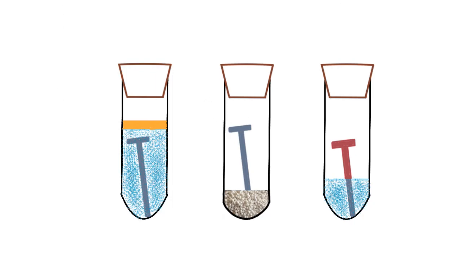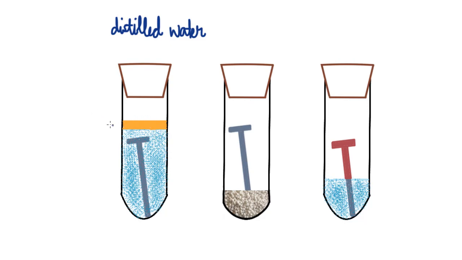Let's see an experimental setup that will help us to demonstrate the process of rusting of iron. So here I have taken 3 test tubes in which I have placed iron nails. Why 3? Let's see the basic setup. In the first test tube, I have taken an iron nail which is grey in color and I have filled the test tube with some distilled water. Distilled water has been boiled and distilled. It doesn't have any gases dissolved in it.